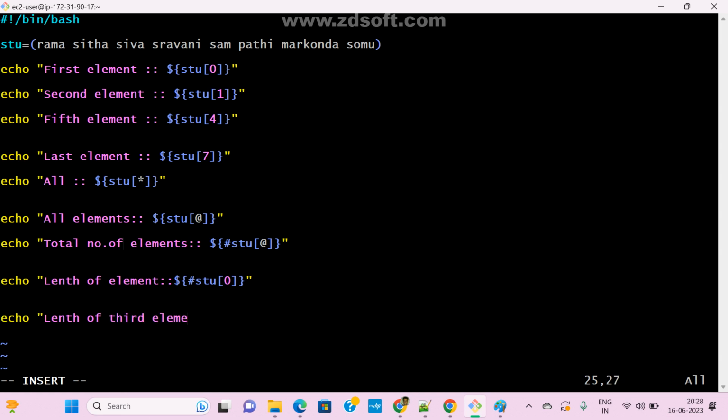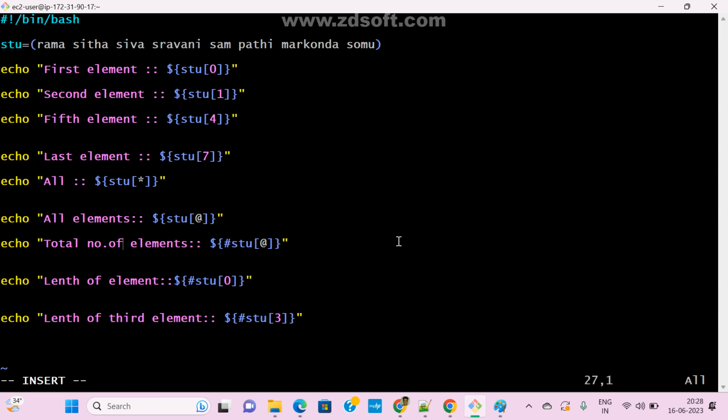Same syntax: echo, dollar, hash, stu, which one? Third, in brackets, with full quotation. That's it. Now clear? So this is actually the fourth element: 0, 1, 2, 3. I gave index number 3, which is nothing but the fourth.